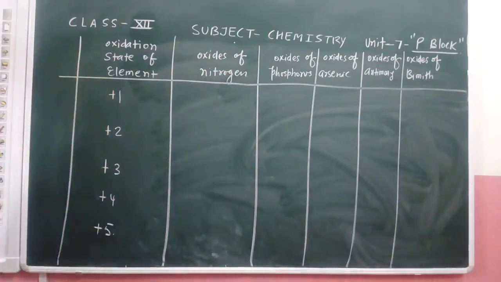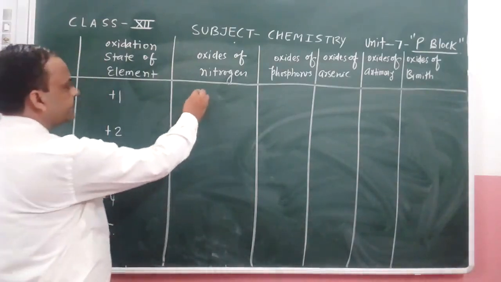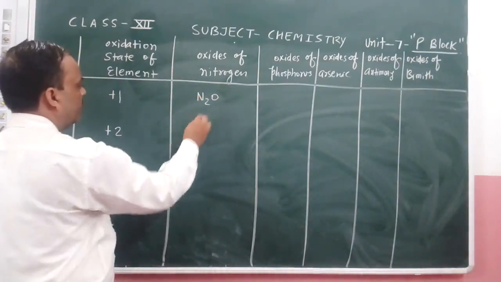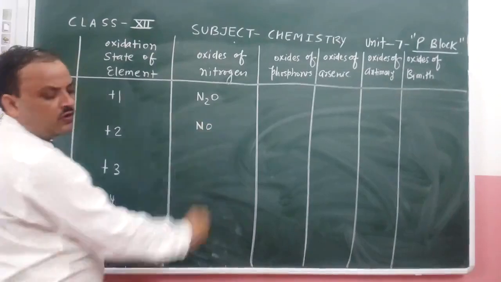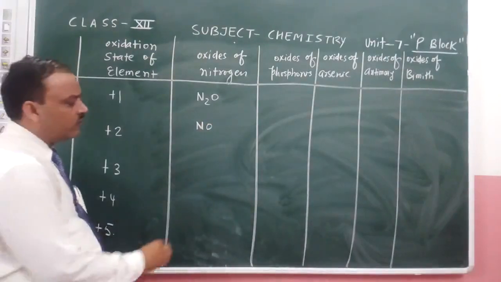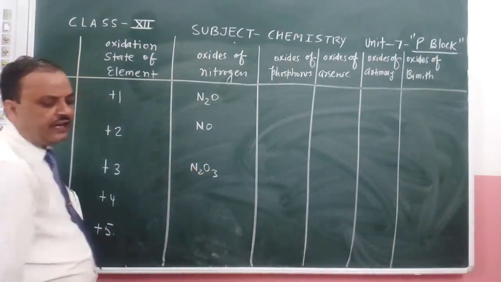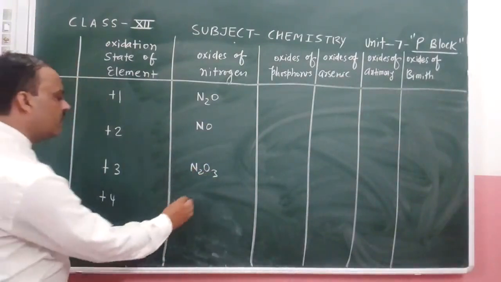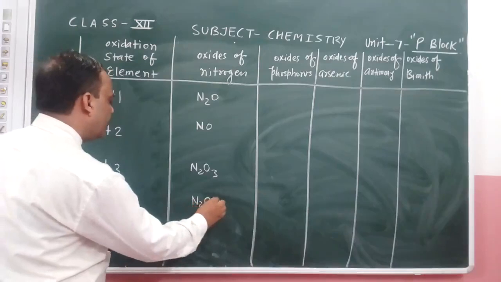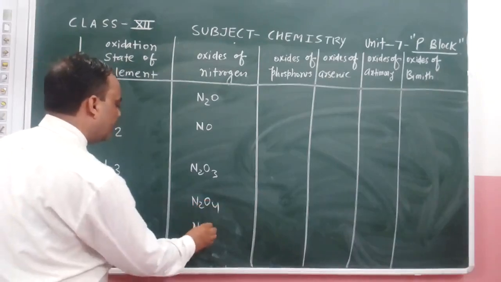First of all, we have the oxides of nitrogen, that is N2O, NO, then N2O3, then N2O4, then N2O5.